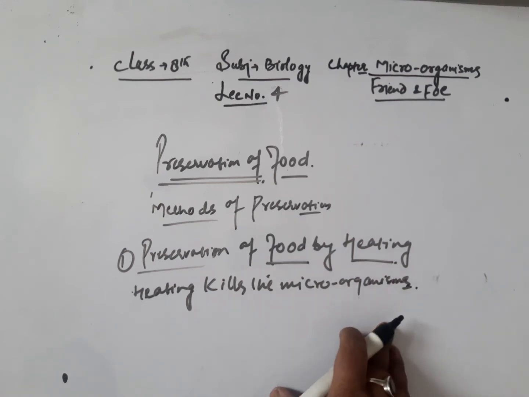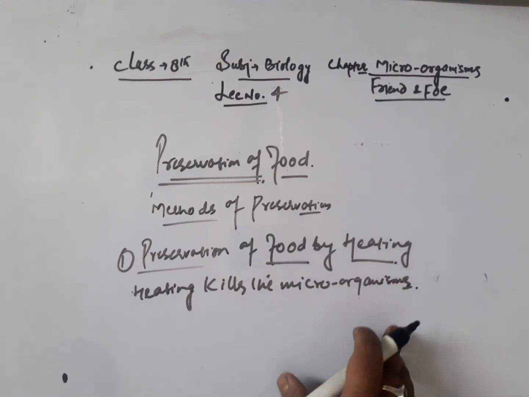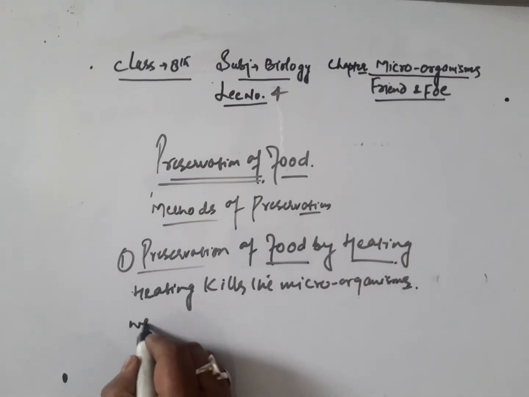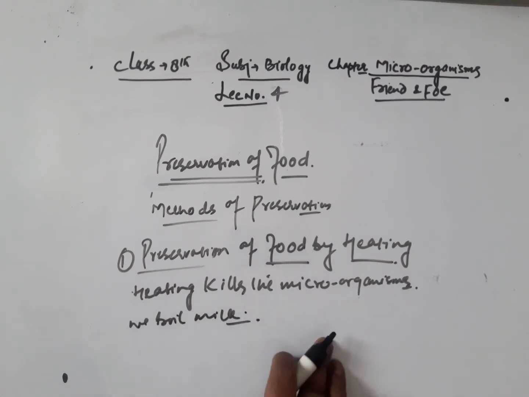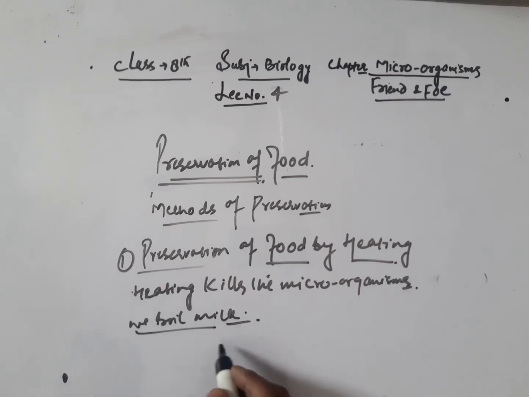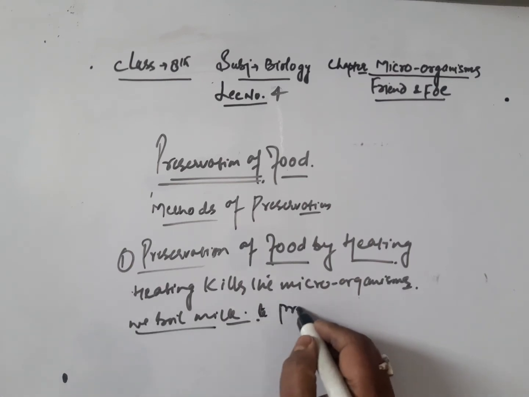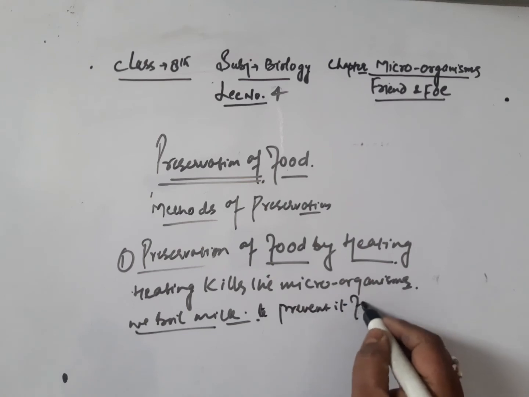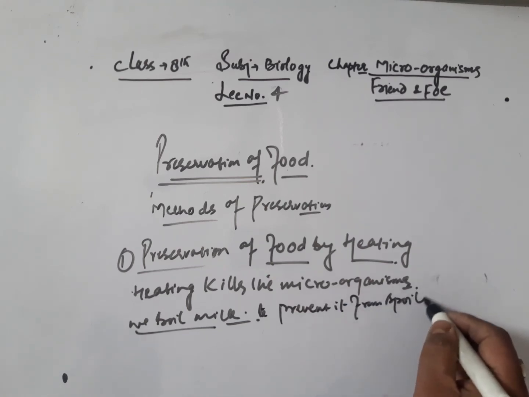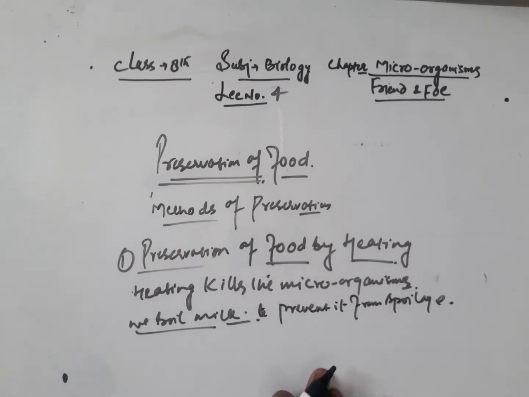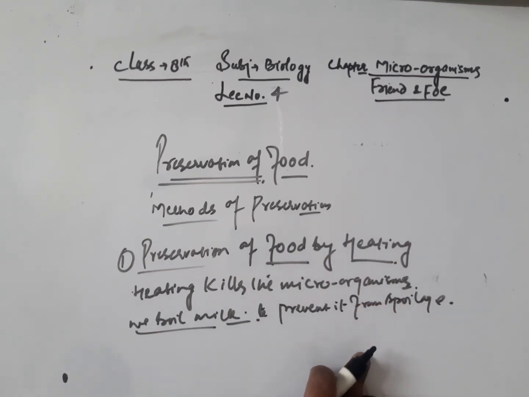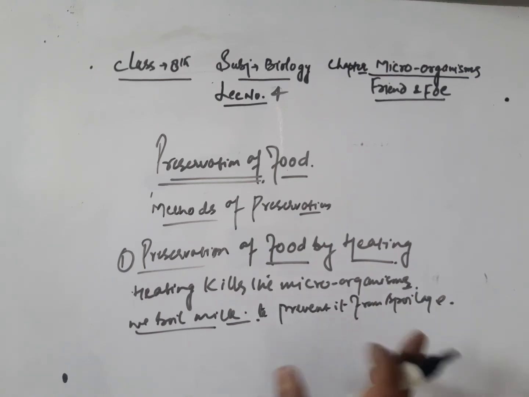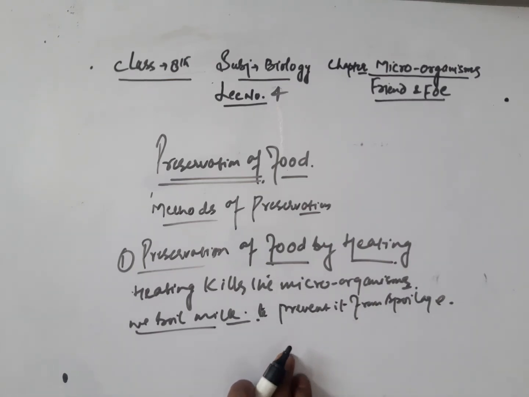So some foods can be preserved just by heating. For example, we boil milk to prevent it from spoilage. The main reason for boiling the milk is to prevent it from spoilage. When we heat the milk during boiling, the food spoiling bacteria present in it get killed. So in this way, we prevent the milk from spoilage.